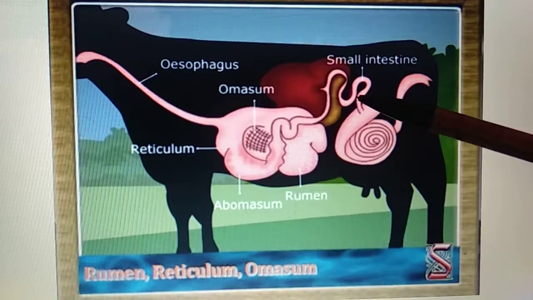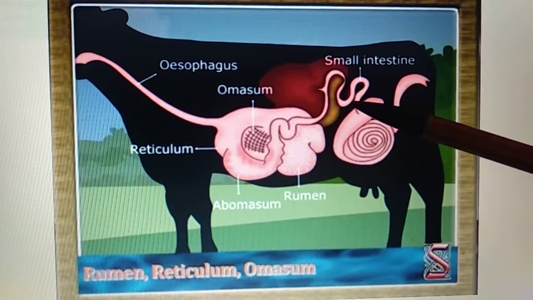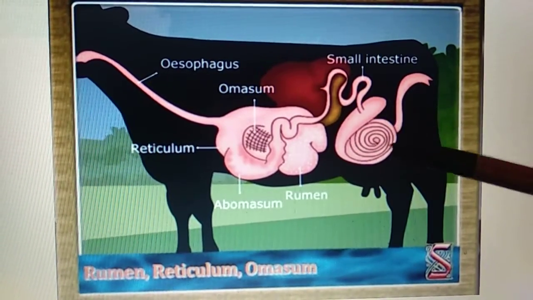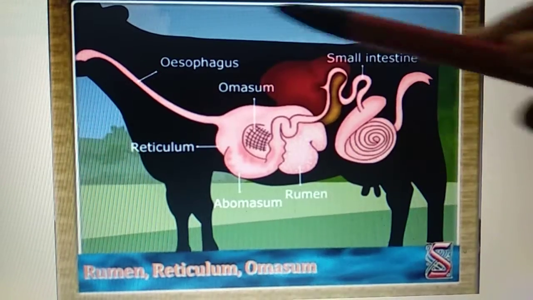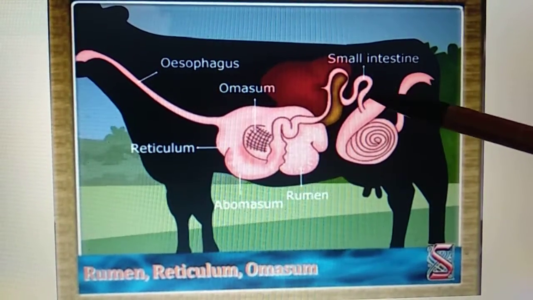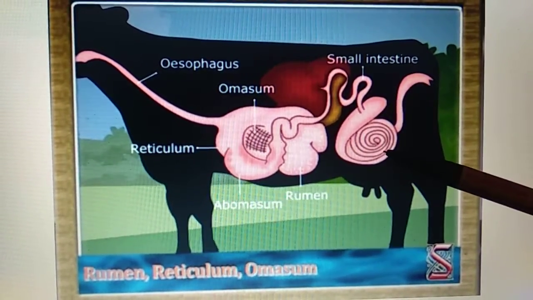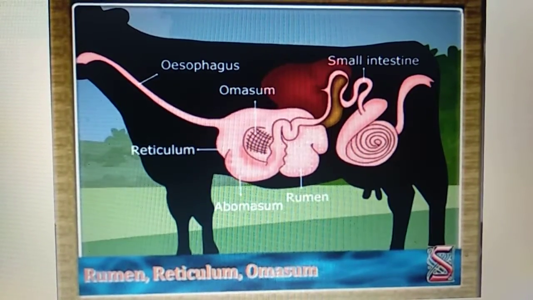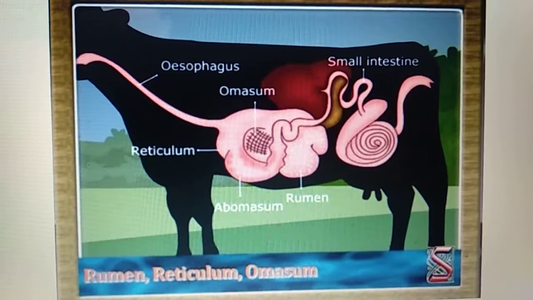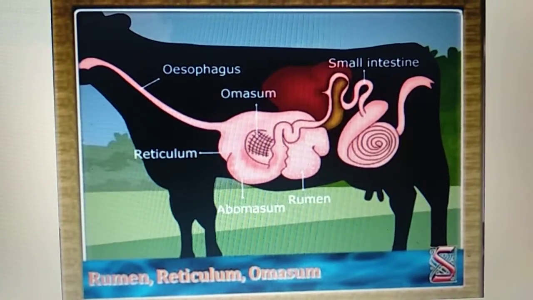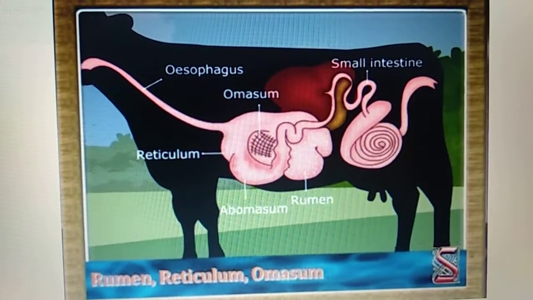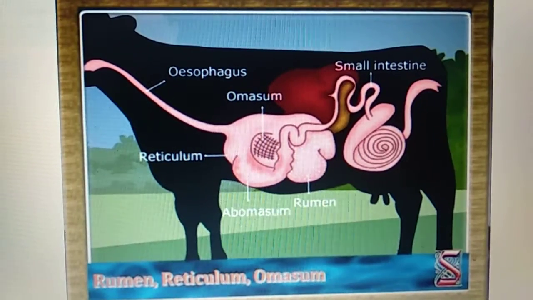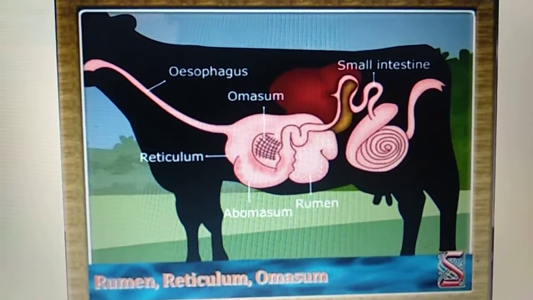That is, the nutrients will be absorbed, transferred to the blood, and blood will be transferring all the nutrients to the various organs in the body. Undigested food material is passed to the large intestine and it is excreted out of the body. So I think that now this is clear to you, the digestion in ruminants. Now let us look at how the digestion process takes place in amoeba.